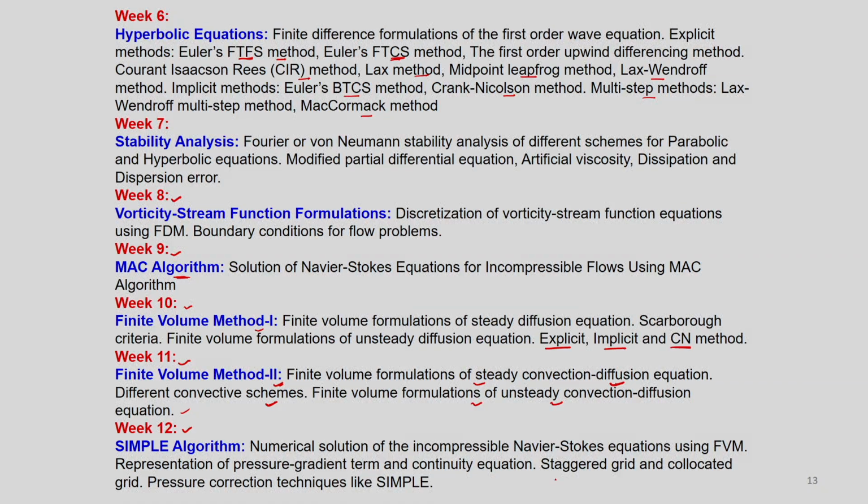We will consider the steady-state two-dimensional Navier-Stokes equation and solve it using the SIMPLE algorithm. We will also discuss staggered grid and collocated grid, derive the pressure correction equation, and discuss pressure correction techniques like SIMPLE.